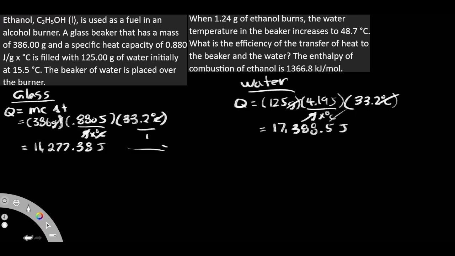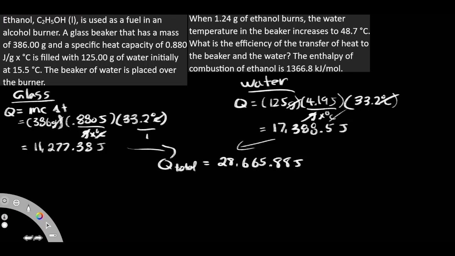So all we're going to do now is start adding these together, because remember the formula, right? You're supposed to get your Q total. How do you get your Q total? You're supposed to get the Q's from both mediums added together. So I'm just going to sum them up together here, and then what do we end up getting? We end up getting 28,665.88 joules. Right? So this is the amount of heat that got gained or released.